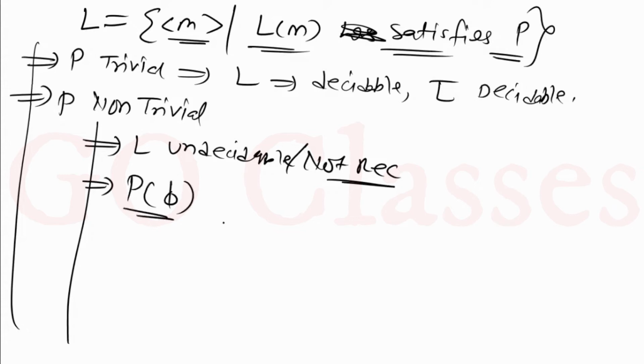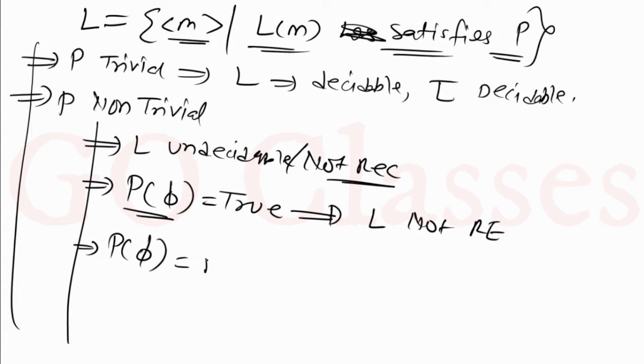is satisfying this property P or not. Empty language is satisfying property P or not. If this is satisfying property P, then you can directly say that L is not RE. You can directly say this. And if the empty language does not satisfy this property, then you can say that L complement is not RE. This is what you can say.